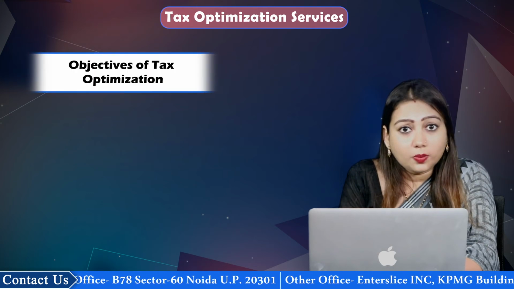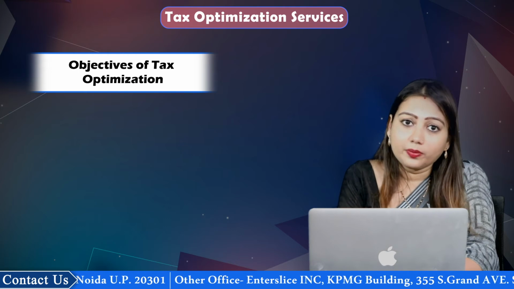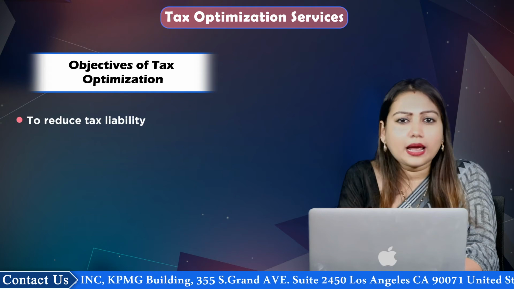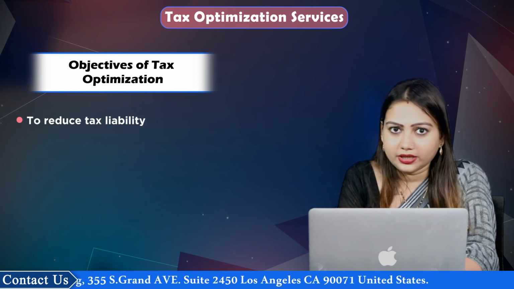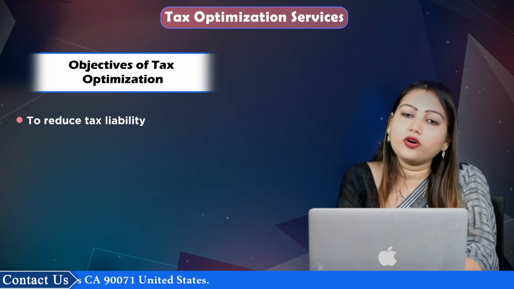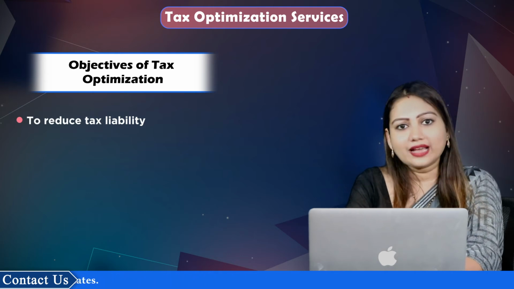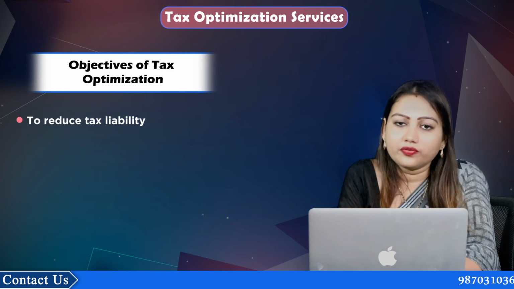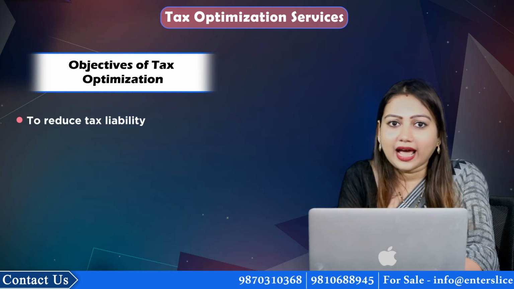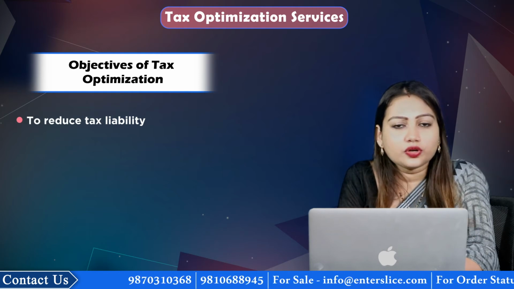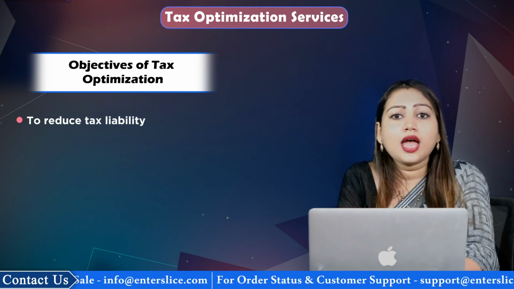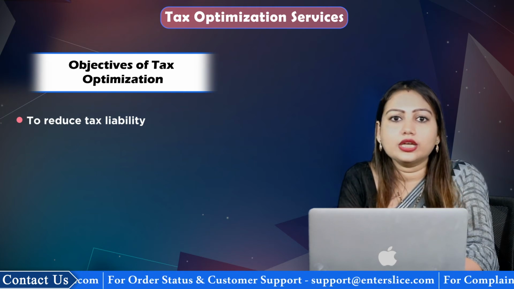Some of the fundamental objectives of tax optimization can be elaborated as: to reduce tax liability. Tax planning or tax optimization primarily revolves around reducing the tax liability. Every taxpayer wants to reduce the burden of paying taxes while saving their money for future purposes. Luckily, the government provides many different investment schemes by the way of which liabilities can be reduced significantly. Still, it is important not to leave tax planning for the last moment. An individual must plan to invest in tax saving instruments from the beginning of each financial year and also avail all the benefits for reducing tax payments.